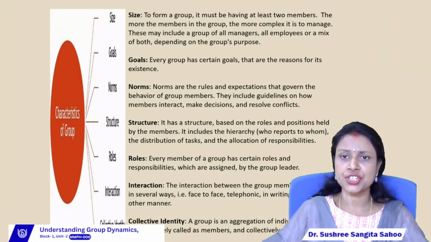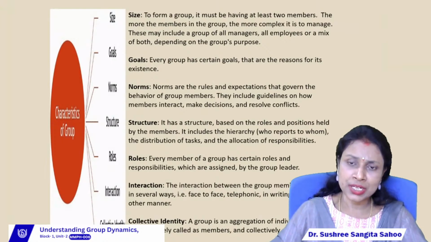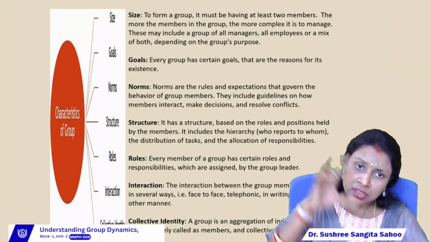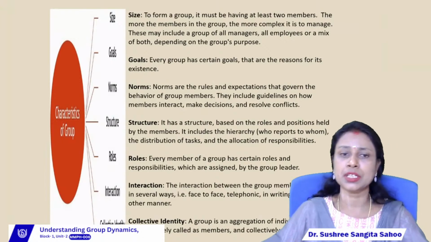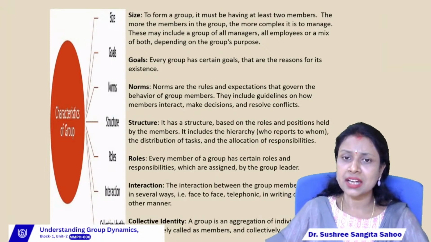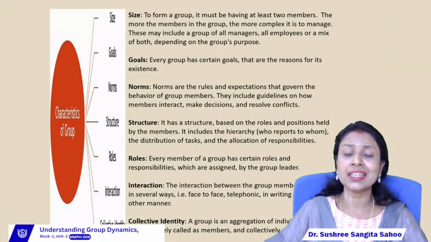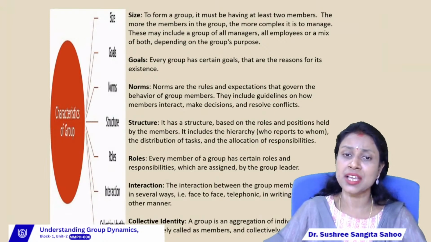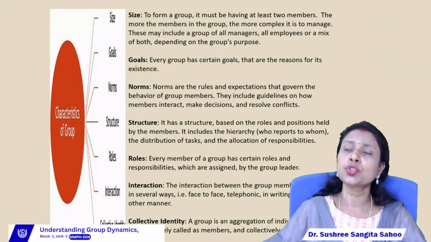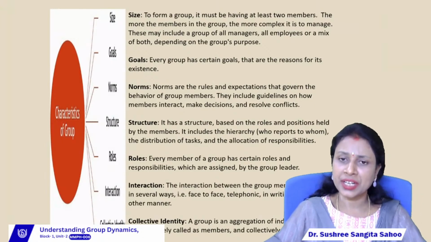So through this structure we can find what the functions, roles and responsibilities are, as well as the positions of all the members who are involved in a particular group. It includes the hierarchy, the distribution of tasks and the allocation of responsibilities, right? Hierarchy means who reports to whom.